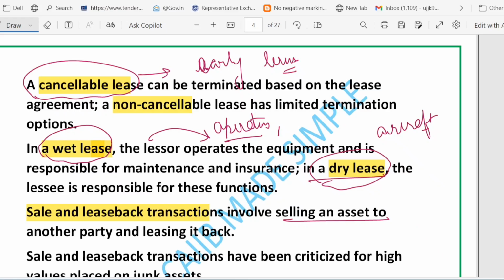Which means the lessor is responsible for everything. He will provide equipment. He will provide maintenance. Like an aircraft, you are leasing a plane with pilot and crew.